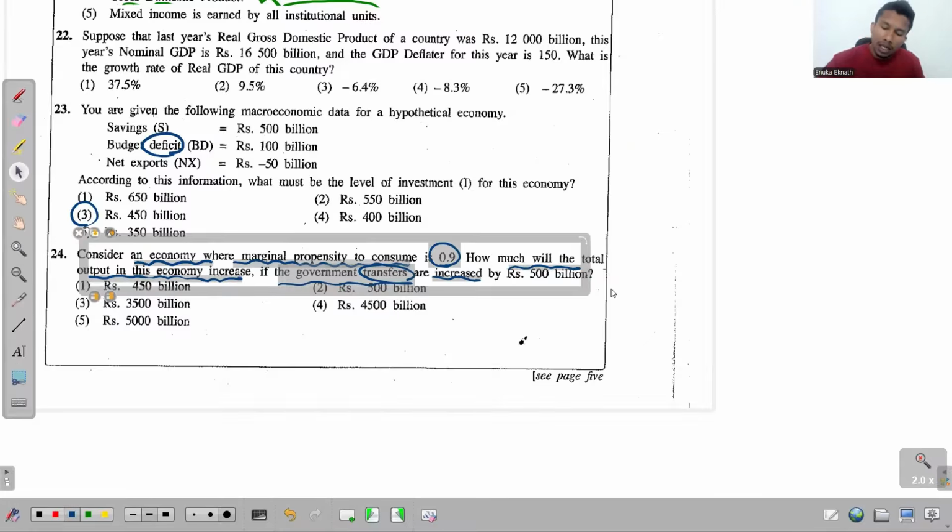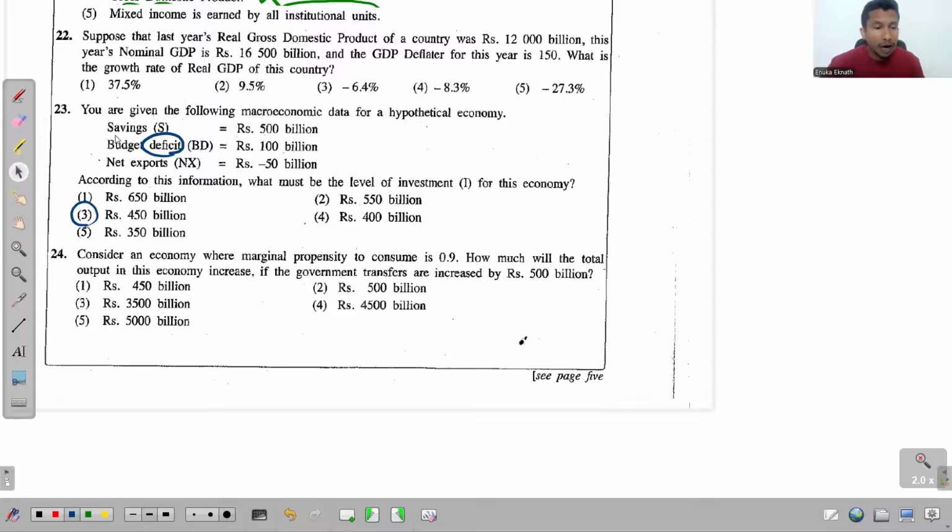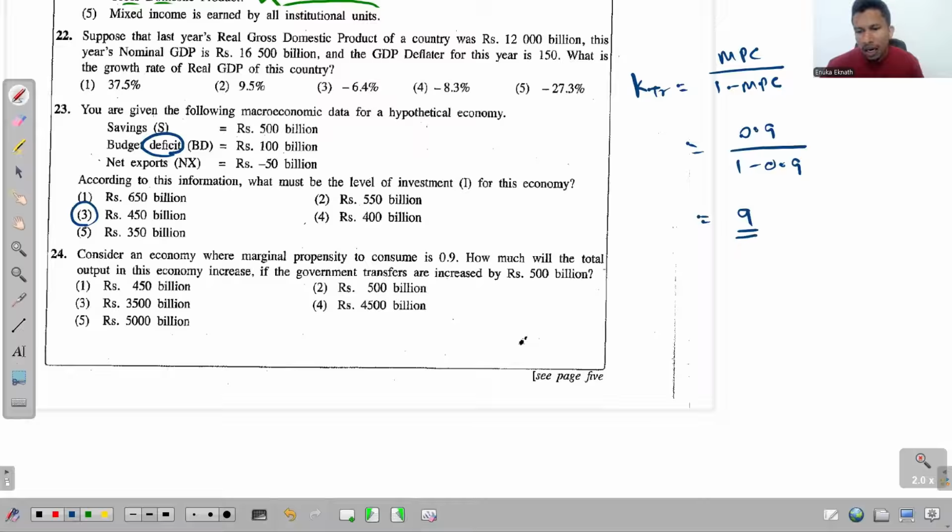Okay, to recognize the answer, we need to first find the transfer multiplier. So let me write KTR. Transfer multiplier is equal to plus MPC over 1 minus MPC. So MPC is 0.9 over 1 minus 0.9, and the answer will be just 9.